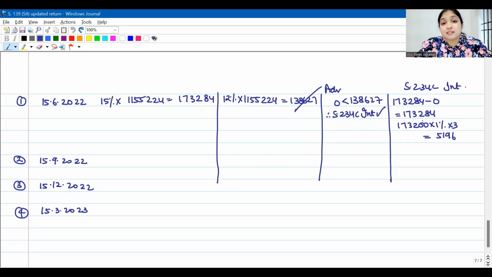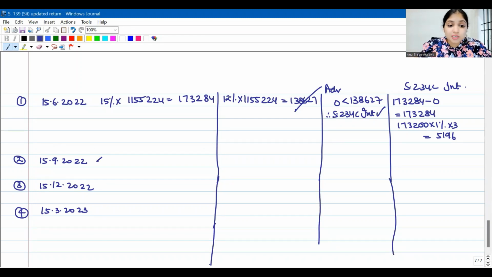Now 234C interest I will calculate on what? On what you should have paid minus what you paid, on this difference. And at the same time, I should also remember to round off that difference to the earlier 100, ignoring the fraction, because 234A, B, C are always calculated on multiples of 100, earlier 100. You'll understand this better as I discuss the second, third and fourth installment with you.